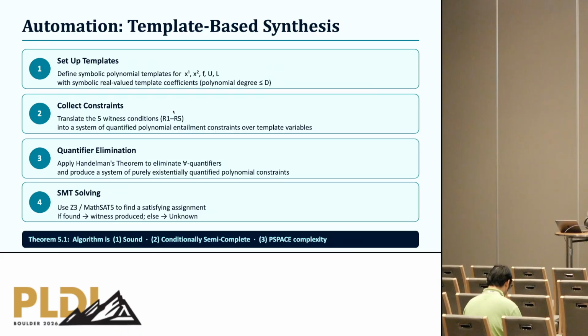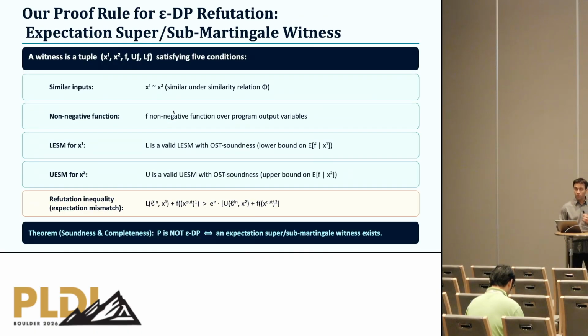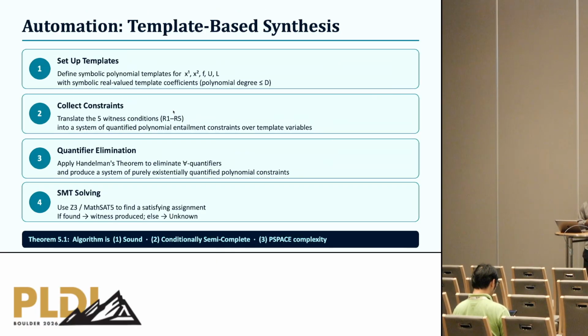So we show that the algorithm is sound. It is also conditionally semi-complete. What do I mean by conditional semi-completeness? We showed here that this witness is a sound and complete proof rule, but now we are restricting ourselves to polynomial real arithmetic. So our guarantee is: if this witness can be represented in polynomial real arithmetic, and if we use the needed polynomial degree, then our algorithm is guaranteed to find such a witness. This is the semi-completeness guarantee that we provide. And finally, the runtime of the algorithm is PSPACE, parameterized by the polynomial degree that you're using.